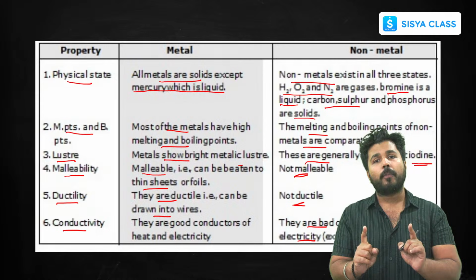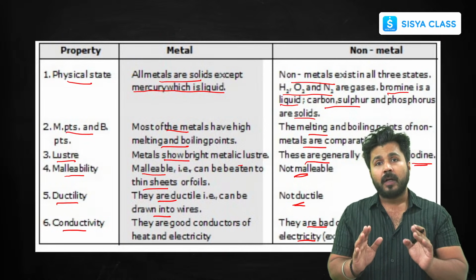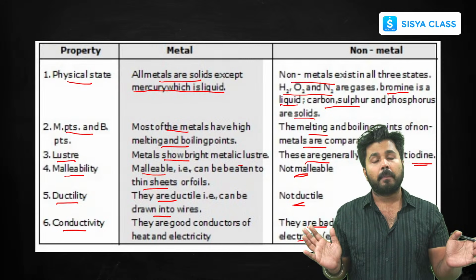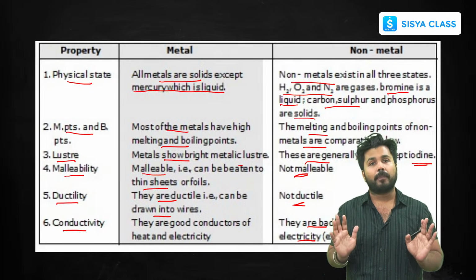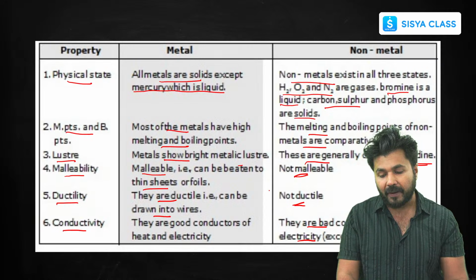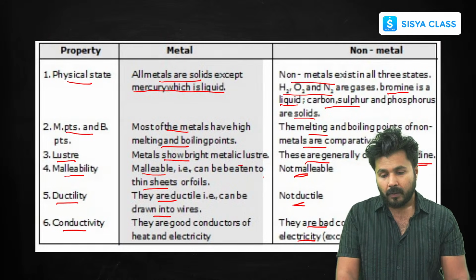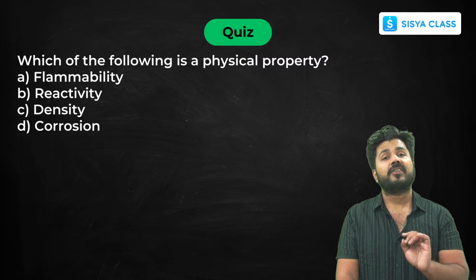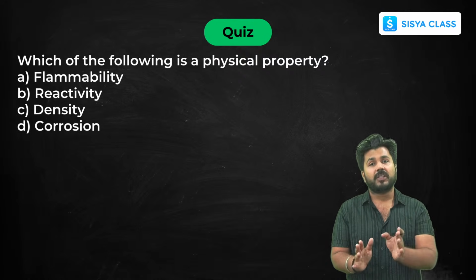Graphite is that allotrope of carbon. Now allotropes are something which appear different but they have same chemical properties because they possess same chemical composition. So one of them is graphite. So this is a good conductor of electricity. Now some questions related to your physical properties and the basic difference which I have just told you.